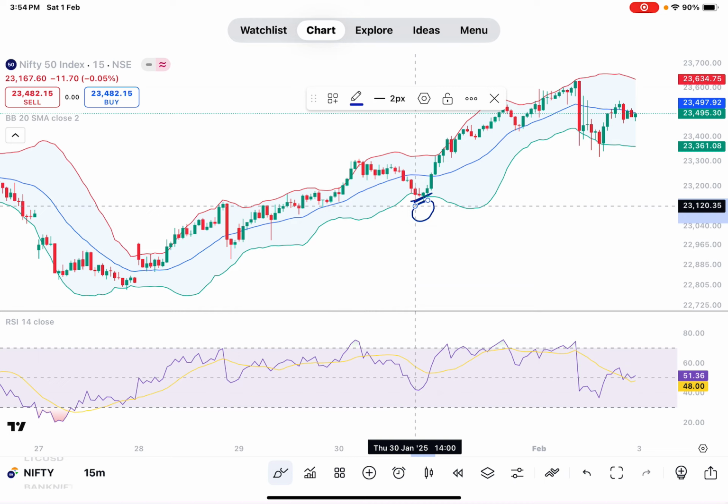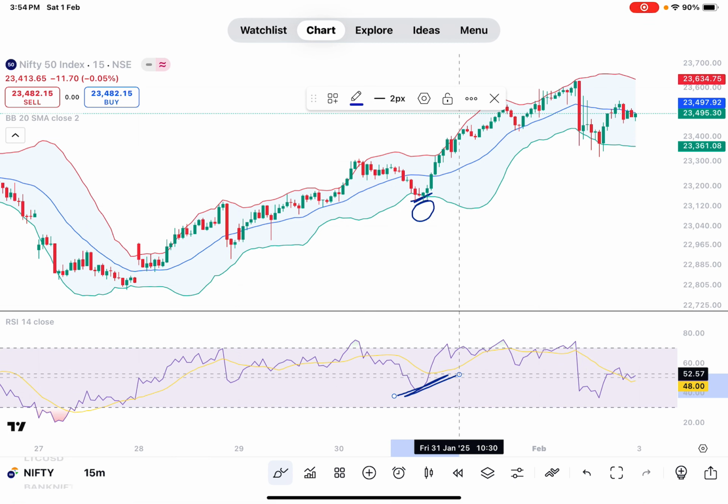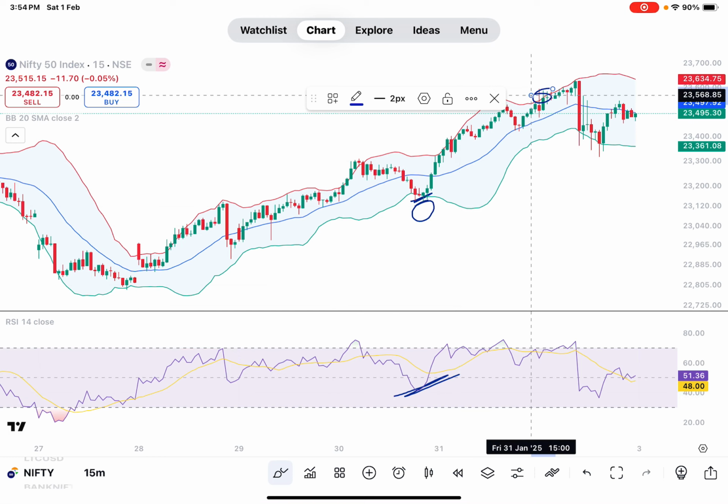Correct? And see here, RSI also here. Correct? And when the price touches the upper band, you have to book your profit. This is the buy. Correct? Come to the Bank Nifty.